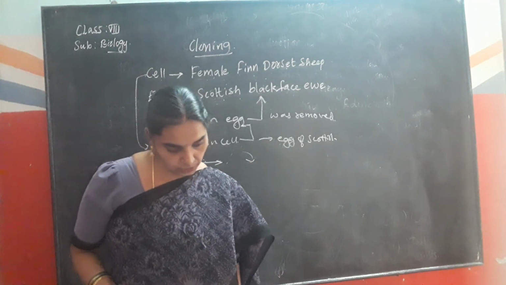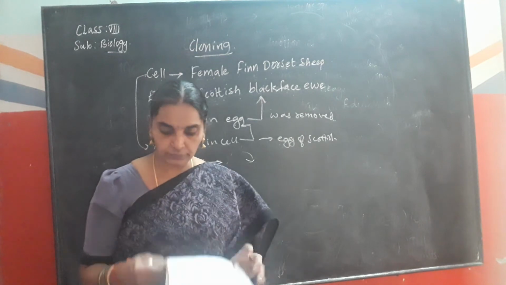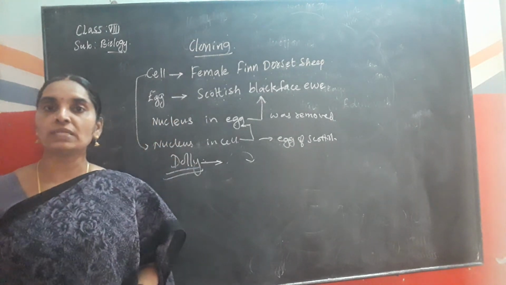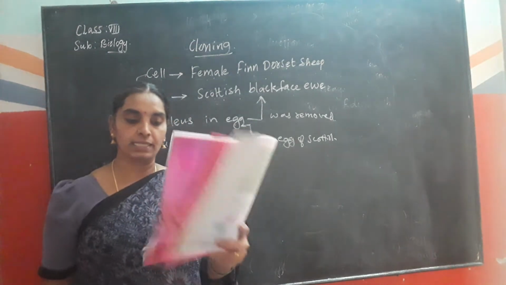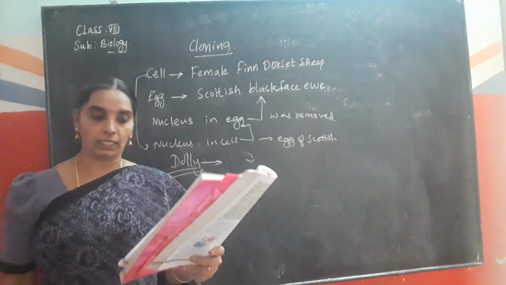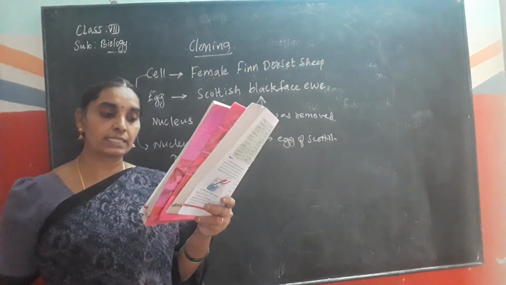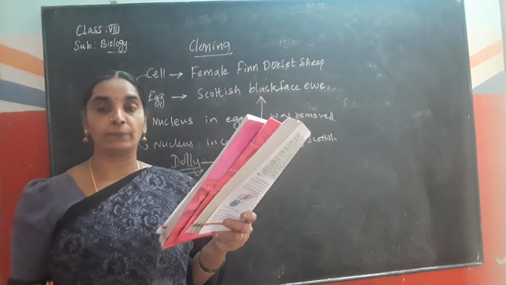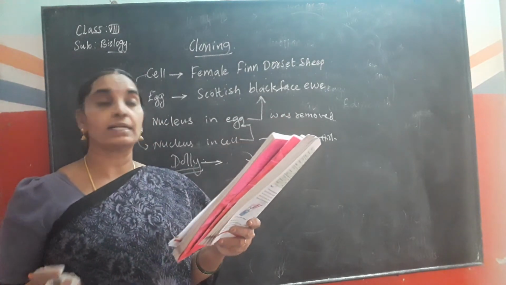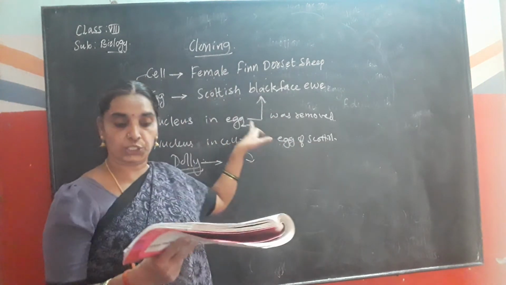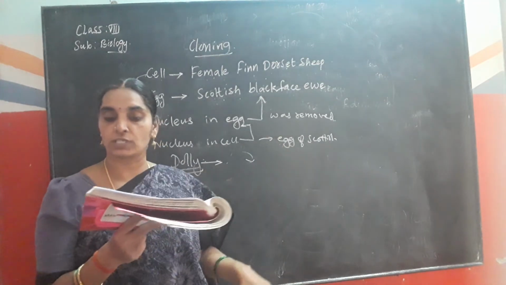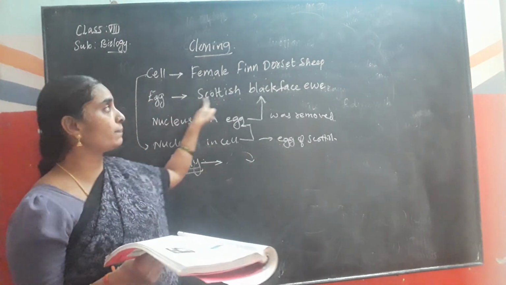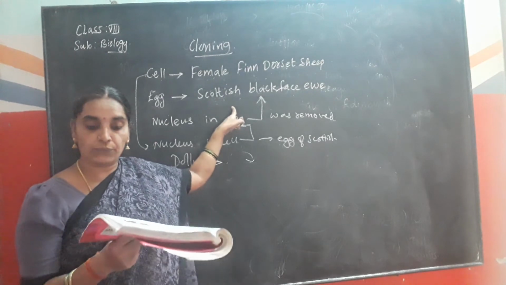Open your textbooks to page number 65. I will read it once so that you can understand easily. Dolly was born through the cloning process, where a cell from the female Finn Dorset sheep was taken, and simultaneously an egg from the Scottish Blackface Eve was also taken.